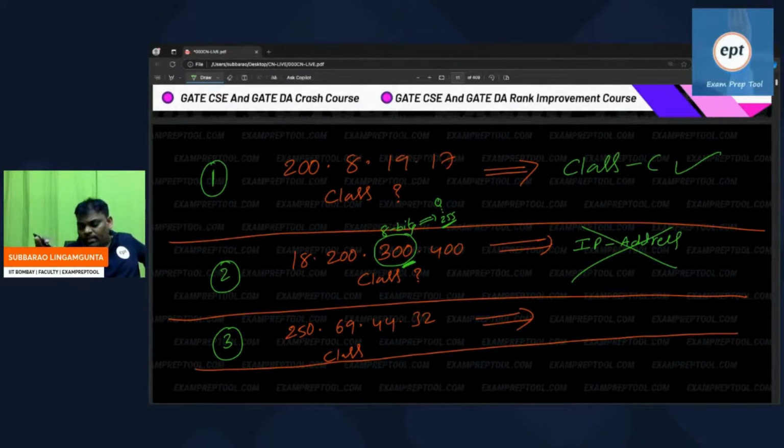First verify whether it is a valid IP. If it is a valid IP address, then see the first octet. Why look at the class of an invalid one? See, no octet is crossing more than 255, the maximum possibility. So it is a valid IP address. Next, which class? I think this is the last class, E class. If it is a valid IP address, then say the class.